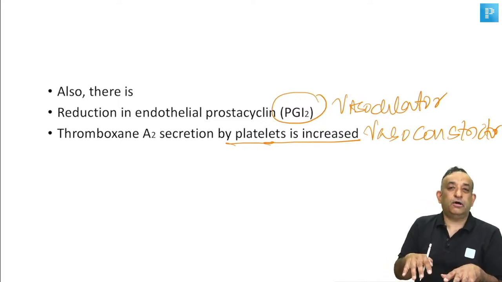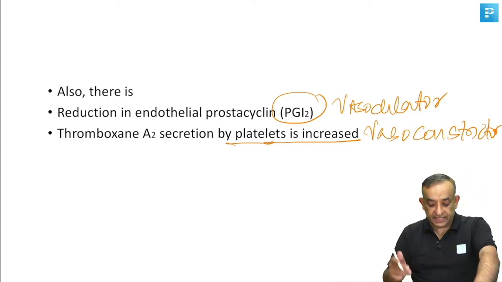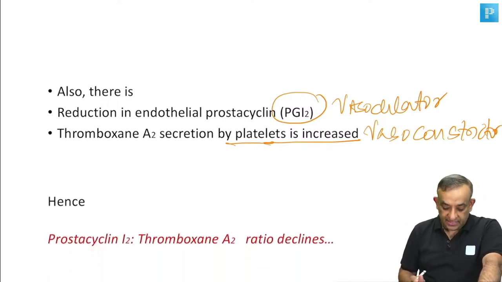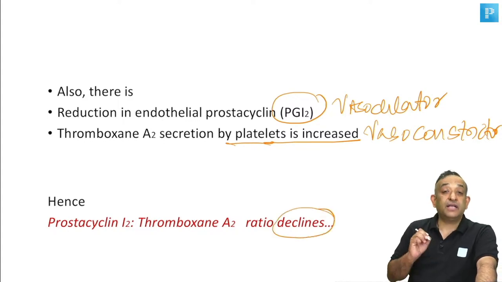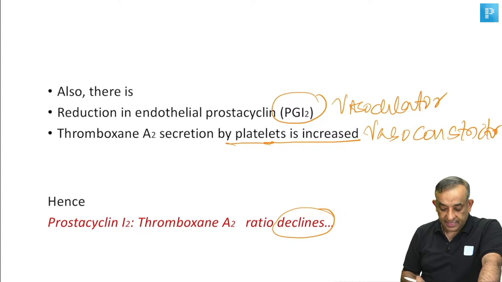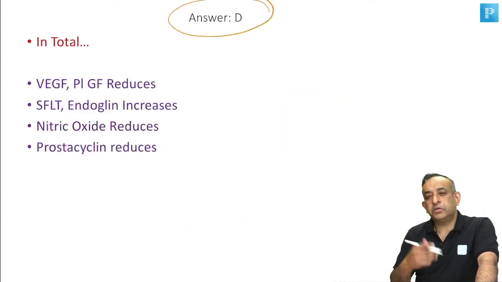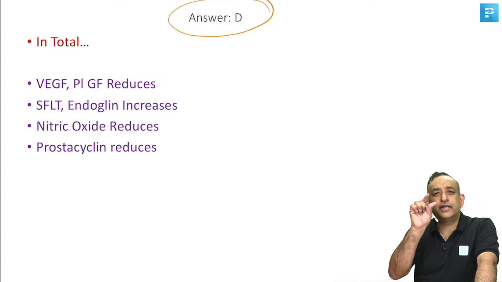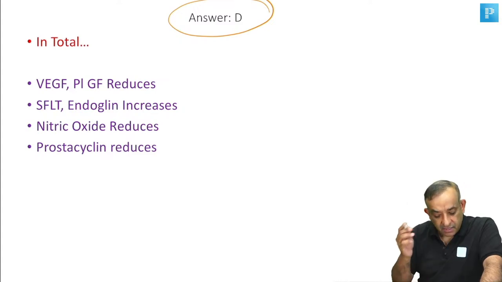This is where we are talking now about that. So prostacyclin is reduced and thromboxane A2 is increased. So hence the prostacyclin to thromboxane A2 ratio reduces, does not increase. It does not increase. All right. So that's why the answer to the question is D. You gave me the answer just because you already saw that one important line, that thromboxane A2 is low. You knew that's a wrong statement. So immediately you got the answer. Well done.